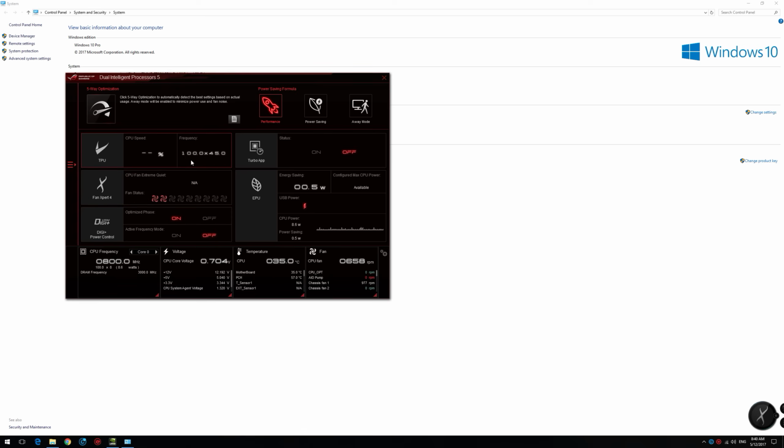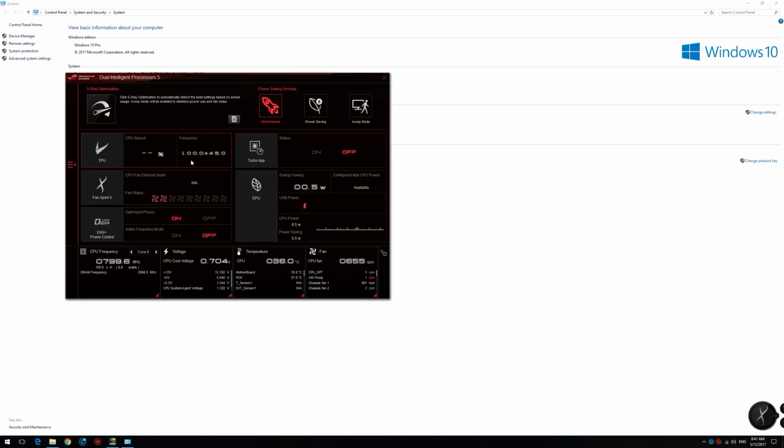And just a quick thing on overclocking. If you're going to overclock, you will notice a difference in a 0.5 increment overclock. So what that means, if you're at a base clock of 4.0 and you overclock to 4.2, the difference in performance is going to be negligible.